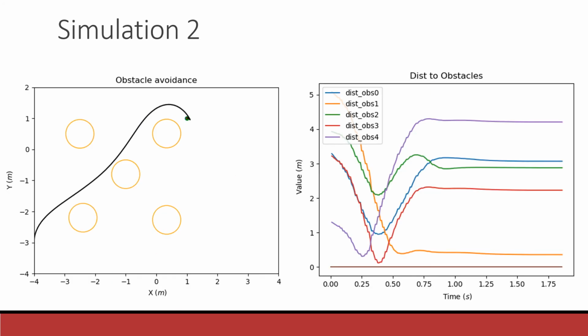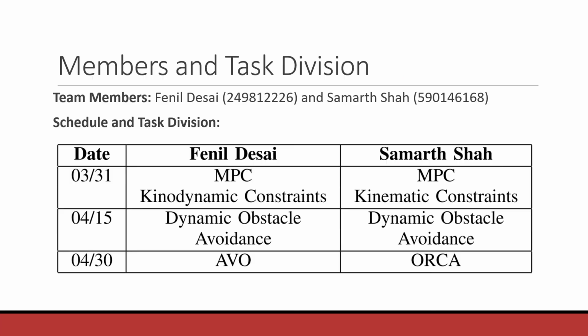The second simulation was a goal-reach problem along with the obstacles in the environment. Here we can see in the plot that is generated after the simulation that the robot moves from the start to the goal without colliding with the obstacles. It is ensured, as it is seen in the plot on the right, that the distance between any of the obstacles and the vehicle is never 0. That means it has not collided.